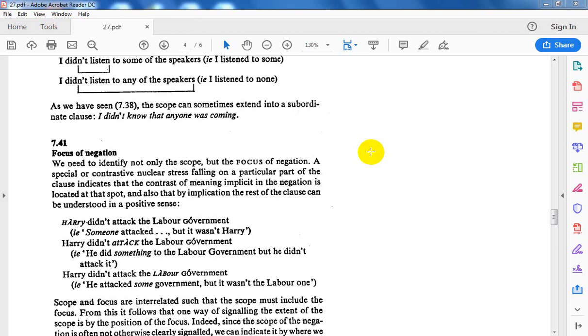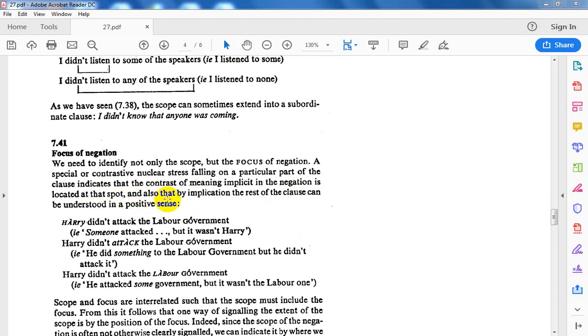So what is meant by the focus of negation? Listen, we need to identify not only the scope, but the focus of negation. What is a focus? A special or contrastive nuclear stress falling on a particular part of the clause indicates that the contrast of meaning implicit in the negation is located at that spot.